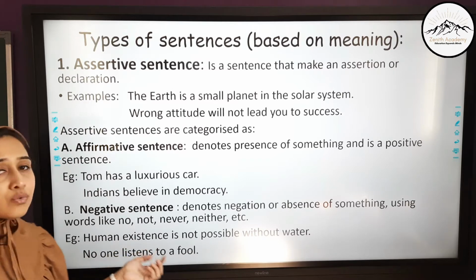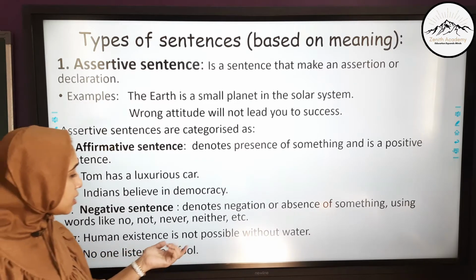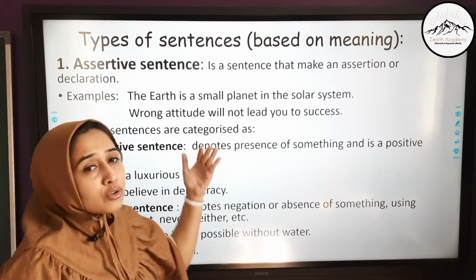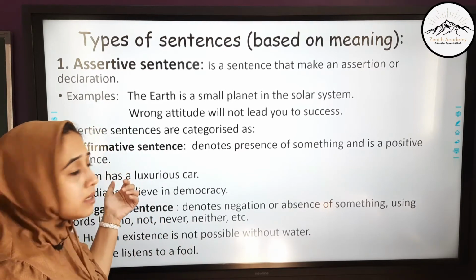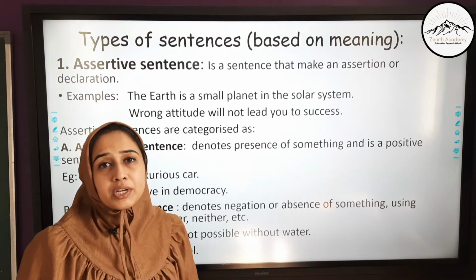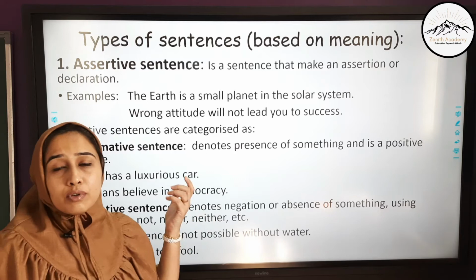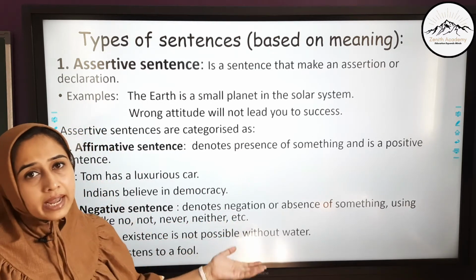No one listens to a fool. Again the word no is used over here. The basic idea is that one shows agreement. It is a positive sentence called affirmative sentence. The other one shows absence or disagreement, negation. It is a negative sentence, and mainly you can observe and tell because of the words no, not, never, etc.